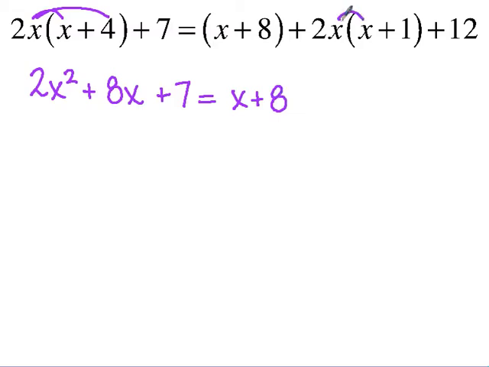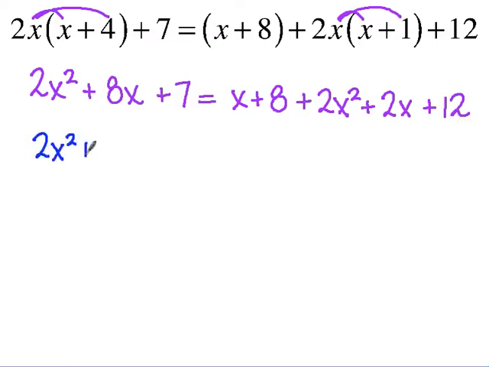And then let's distribute this 2x here. When I distribute that 2x there, what do I get? Plus 2x. Okay. So on the left side, do you have any like terms on the left side? No. So I'm just going to leave it for right now as 2x squared plus 8x plus 7. On the right side, let's look for some like terms. First of all, what's my highest power going to be? Yep, 2 is the highest power, my 2x squared. So I'm going to write that first.